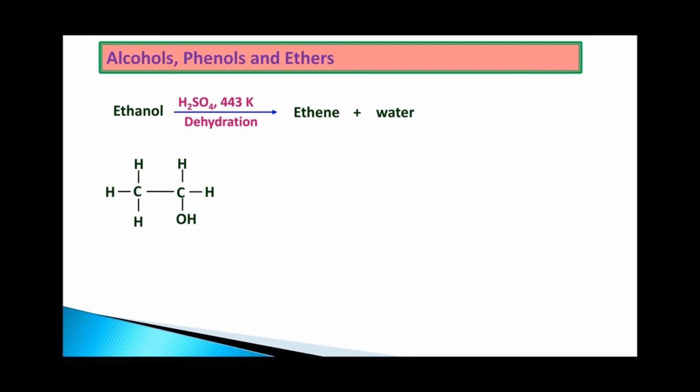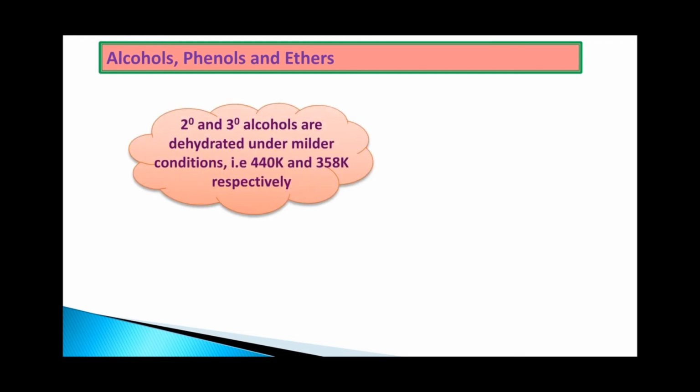Let us see it structure-wise. CH3CH2OH, concentrated H2SO4 is used and heated at 443 Kelvin. What we have got is ethene plus H2O. Secondary and tertiary alcohols are also dehydrated under milder conditions, something like 440 Kelvin and 358 Kelvin.